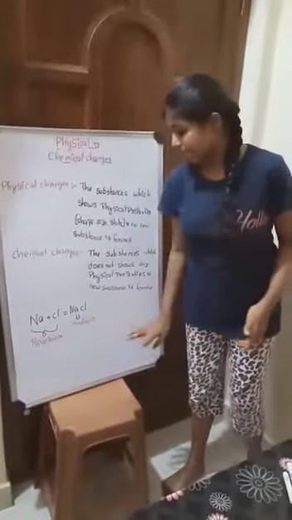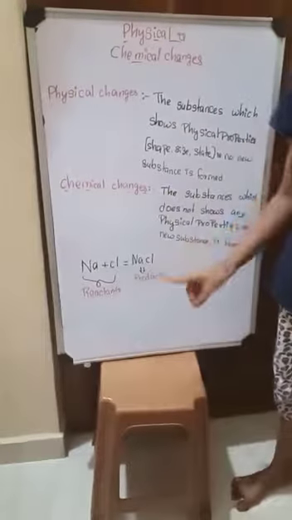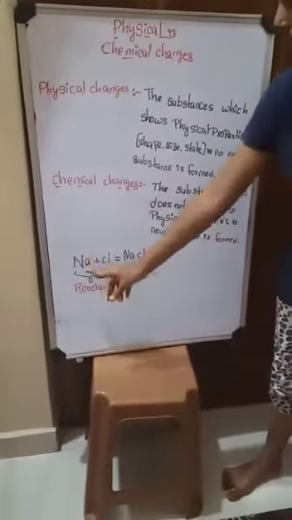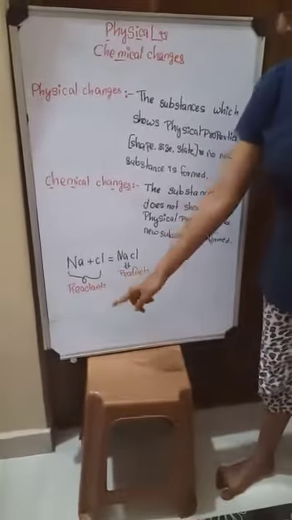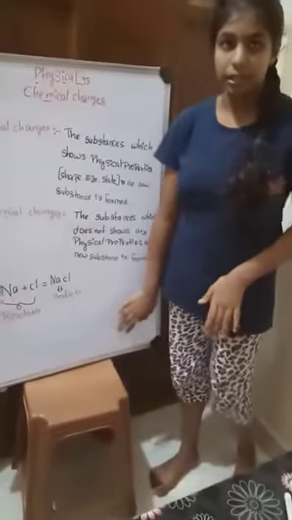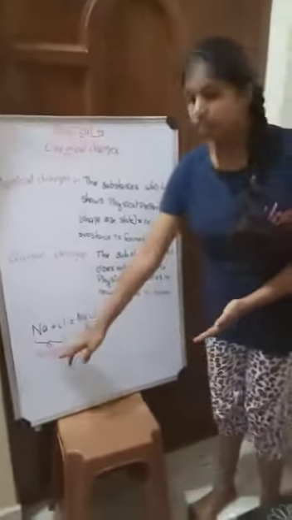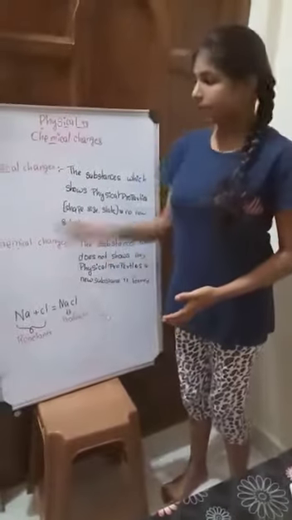Here I have taken an example of sodium chloride. Na plus Cl, when these both react, we get sodium chloride. So sodium and chlorine are the reactants, and when they come together, we get the product. Reactants and products play a main role in both chemical changes and physical changes.